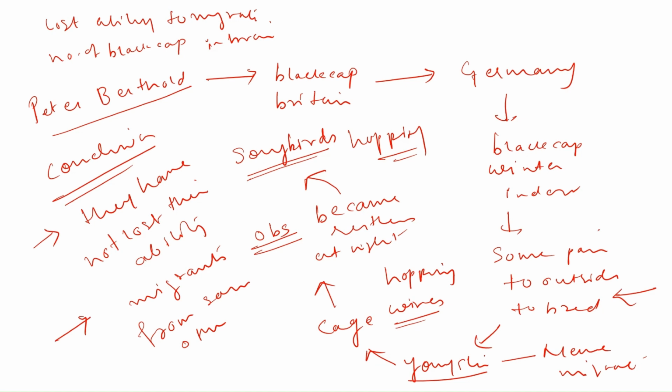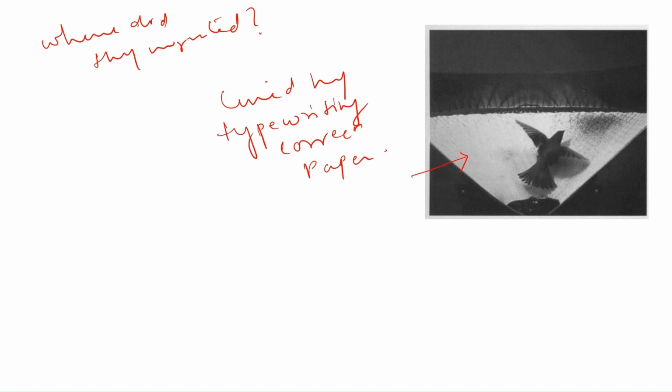Now, the next question is: from where did these black caps migrate? To understand from where they migrated, another experiment was performed. What is that experiment? Researchers put these black caps in a funnel-shaped cage, and that cage was lined with typewriter correction paper. Now, why were such arrangements made?